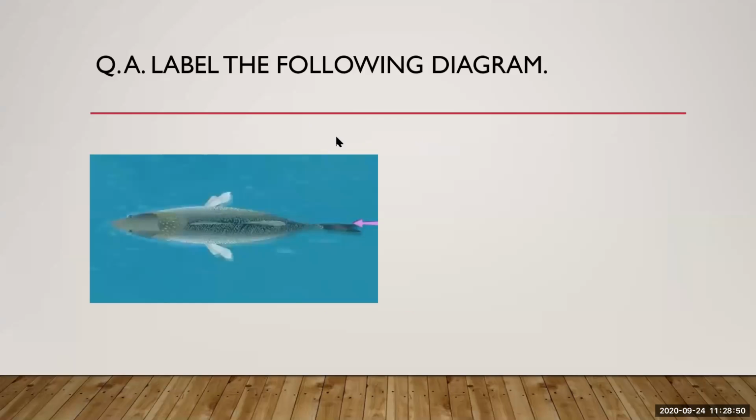Here again you have to label this. The next one, who knows the answer, just raise your hand. Here I can see Kshitij Vairal. If you know the answer, you can label this. Just unmute yourself. Yes, tail fin. It is a tail fin. Very good, Kshitij. You can also say a different name for this tail fin: it is a caudal fin also. Very good, Kshitij. Mute yourself. We'll go for the next one.